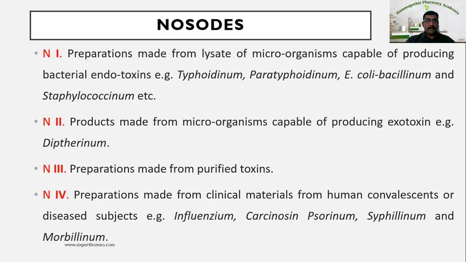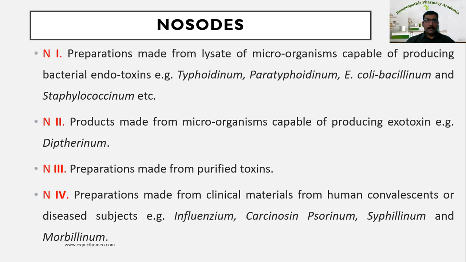Examples: influenzinum, carcinosin, psorinum, syphilinum, and morbillinum. These are prepared from clinical material, the secretions or excretions of the disease products. So this is how the nosodes are classified according to HPI, based on the method of preparation.